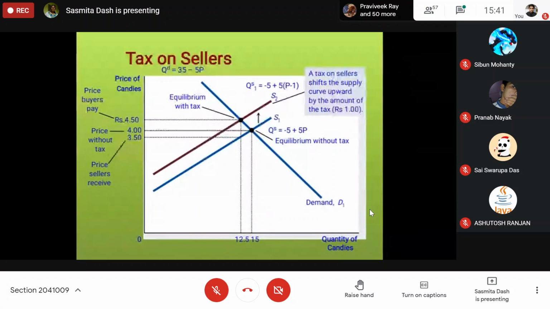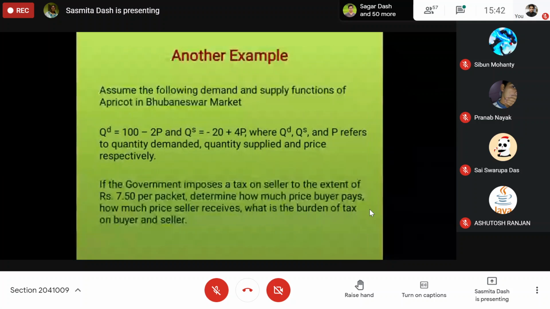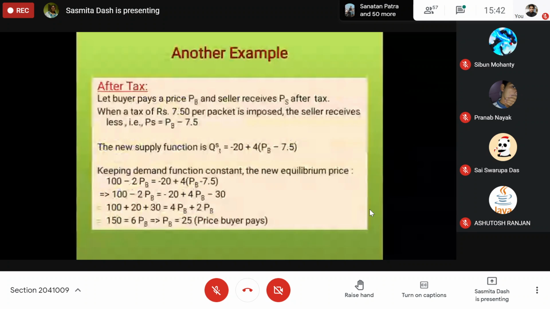So the 1 rupee tax is the total government revenue per unit. This is not the tax amount in total. So what will be the government revenue? The government revenue is nothing but the tax revenue, with quantity 12.5. What will be the tax revenue?